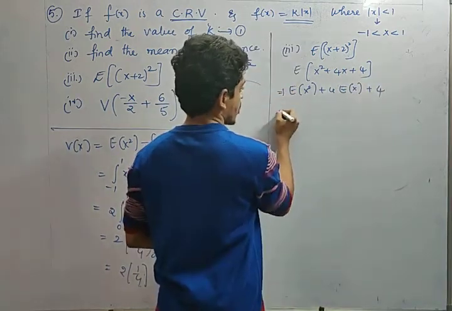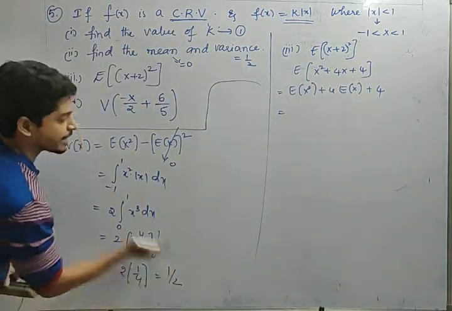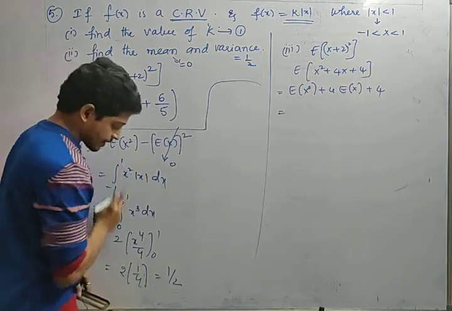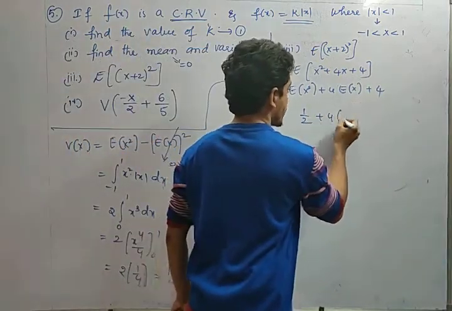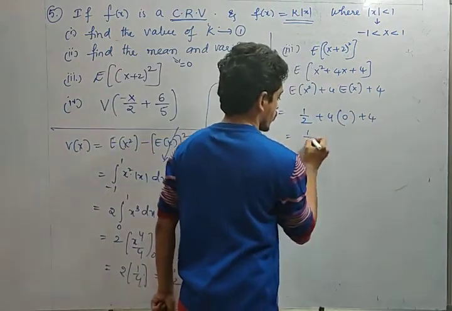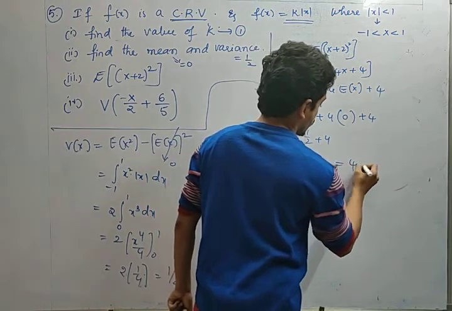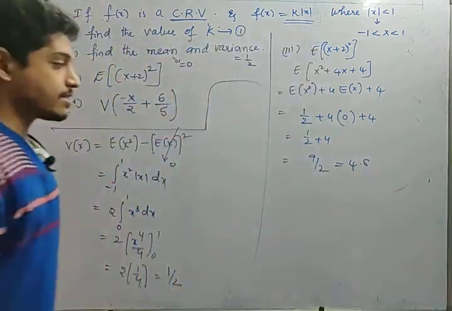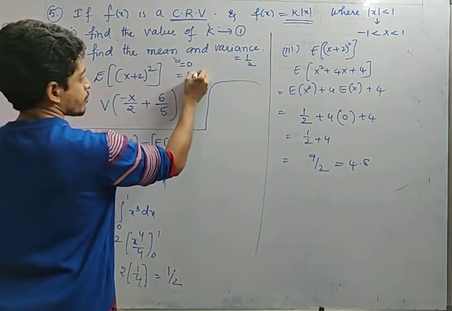Now expectation of x square plus 4 into expectation of x plus expectation of constant is nothing but constant, right? According to properties. Now see this. Expectation of x square, what is the value that we got? 1 by 2, right? And expectation of x is 0. So this is 1 by 2 plus 4 into, what is the expectation of x? 0. 0 plus 4 equals 1 by 2 plus 4. That is nothing but 9 by 2, which is equal to 4.5. Yes. So in this way we will calculate. So x plus 2 whole square expectation is equal to 4.5.